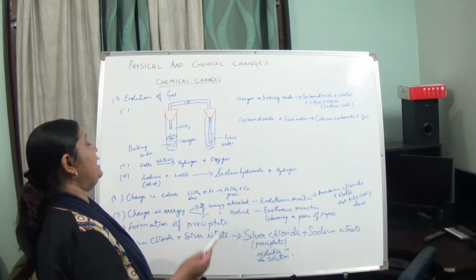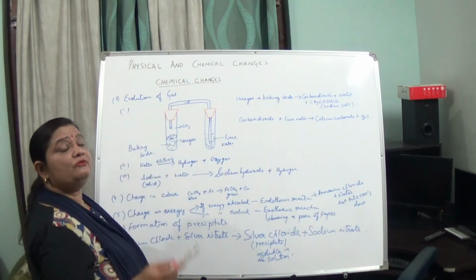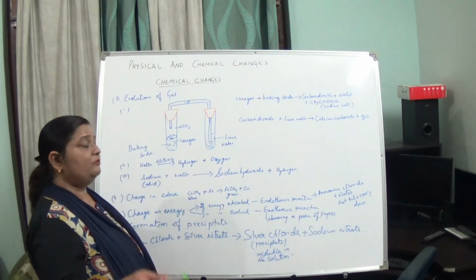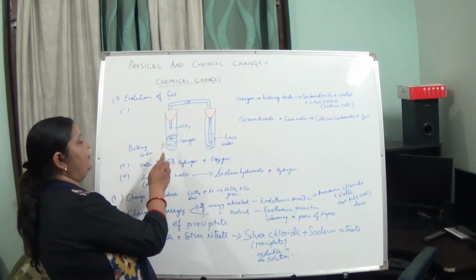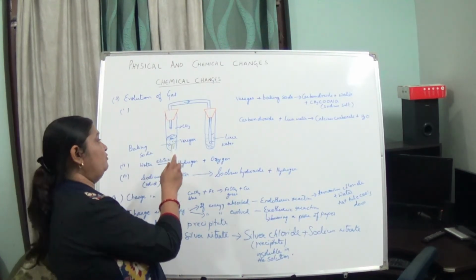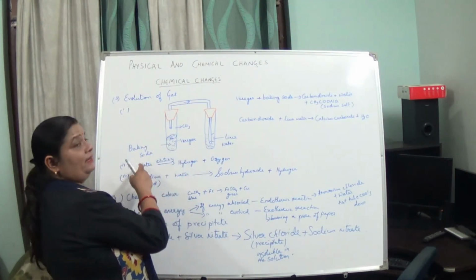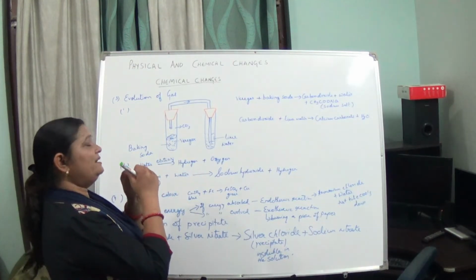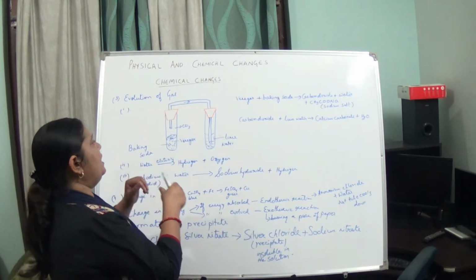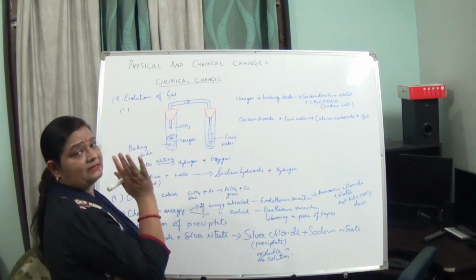So now next is that in a chemical change there can be an evolution of gas. For that I have taken one example. Take a test tube, add baking soda to it, and vinegar. What will happen? As soon as you add vinegar to the baking soda, you will see a fizziness, which is called effervescence. And this indicates that carbon dioxide or some gas has been released.